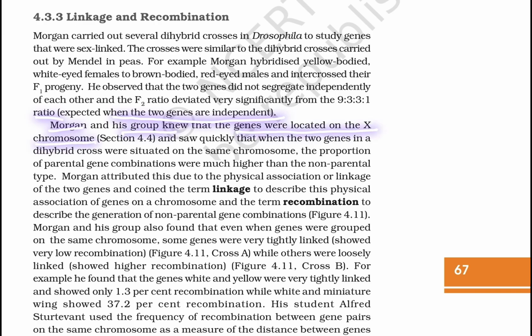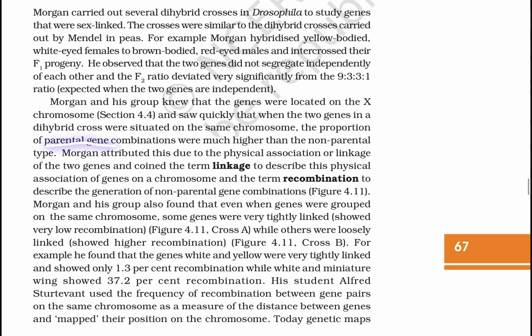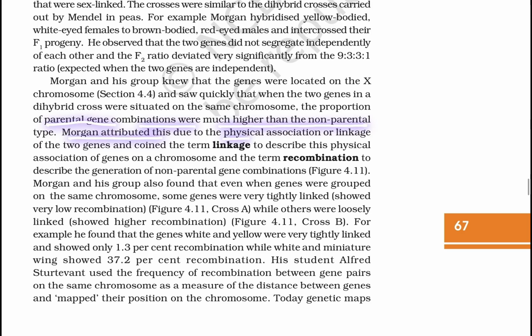Morgan and his group knew that the genes were located on the X chromosome and saw quickly that when the two genes in a dihybrid cross were situated on the same chromosome, the proportion of the parental gene combinations was much higher than the non-parental type.